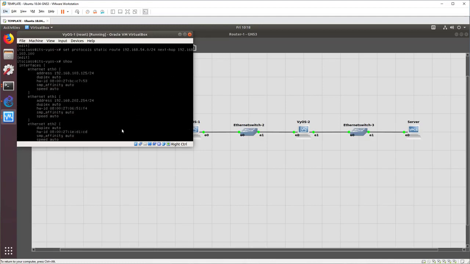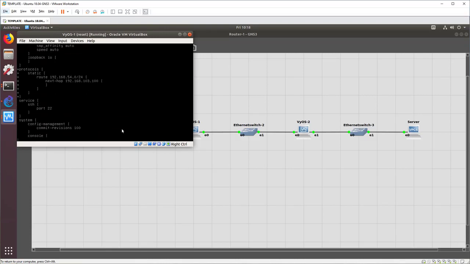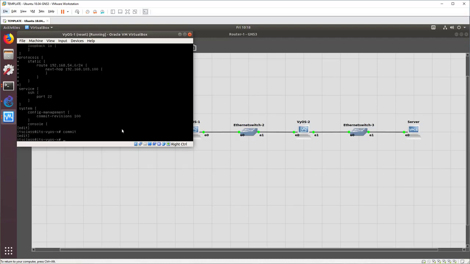And if we do show, we'll see it's added in a whole new section. Protocol, static, route, breaks it all down. So we'll commit that. Now, this means outbound traffic will get to VyOS2. VyOS2 will look at it and say, ooh, I'm directly connected to that network if you're headed to server, and we'll pass it along.